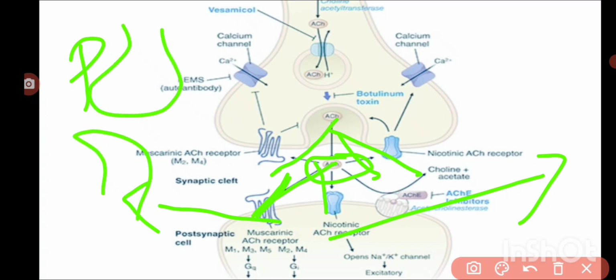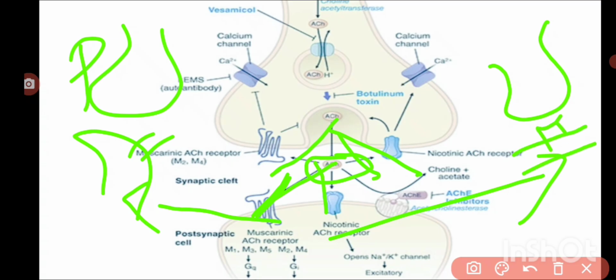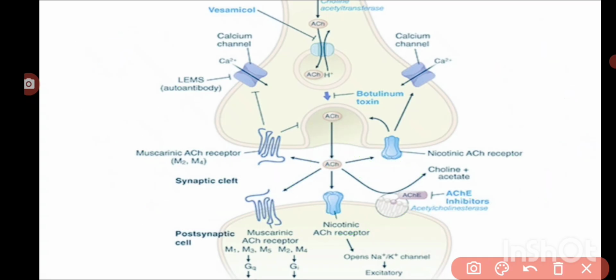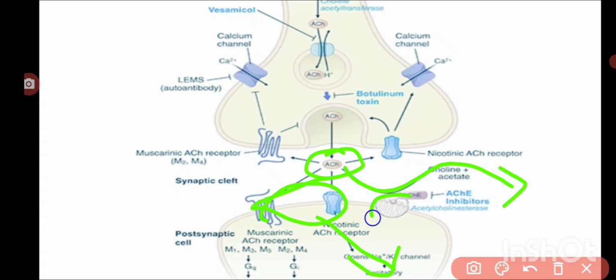Either it will act from the postganglionic nerve endings, or it will act on the effector organ, on blood vessels, on the heart, etc. So to some extent it will act on the receptors to show its effect. And some acetylcholine is rapidly degraded by the enzyme present here.